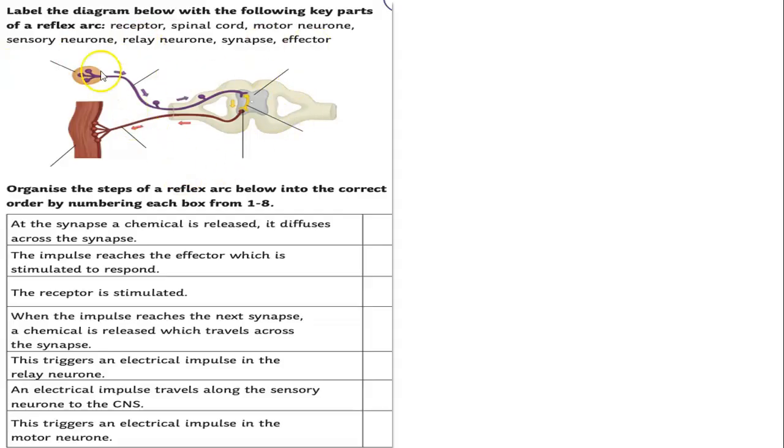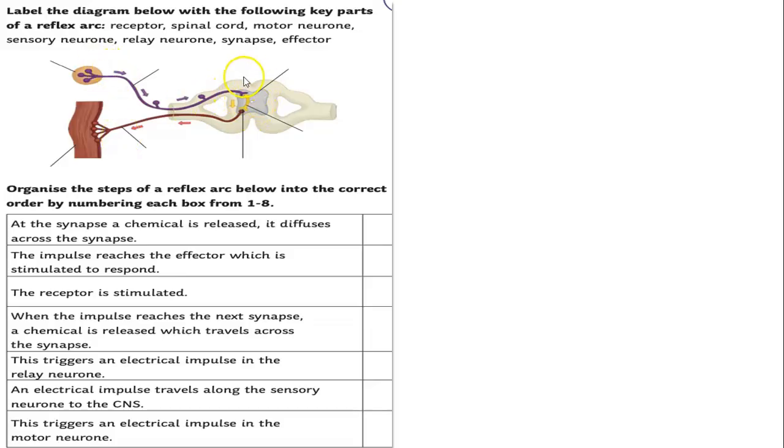Here, as you can see, what is this? This is the receptor. How did I know? Because these are the sensory neurons. Can you see the cell body coming out? Not the head here or the cell body here. It is in the middle. So this is the sensory neuron.